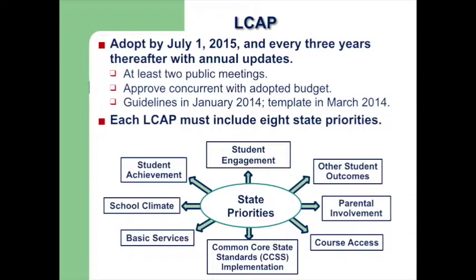These 8 state priorities are all in service of student achievement. For example, student engagement. How are we engaging the students in meaningful learning? Other student outcomes, parental involvement, course access, implementation of Common Core state standards, basic services, school climate, all in the efforts to address the needs of all students to increase student achievement.